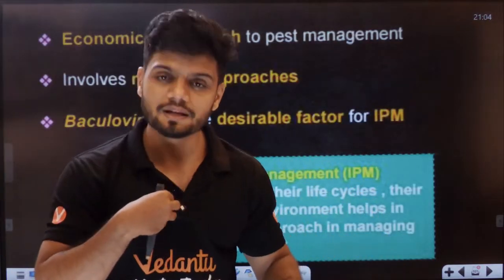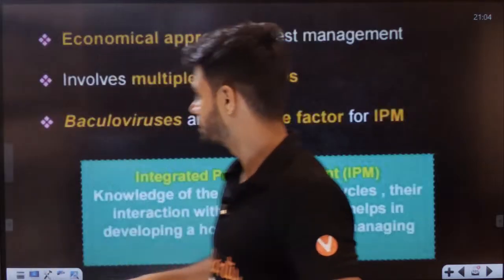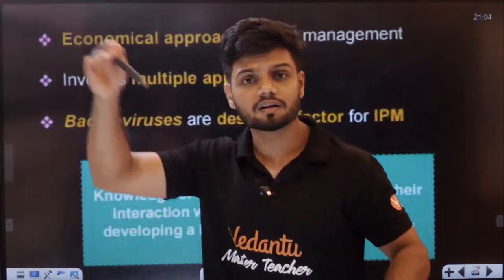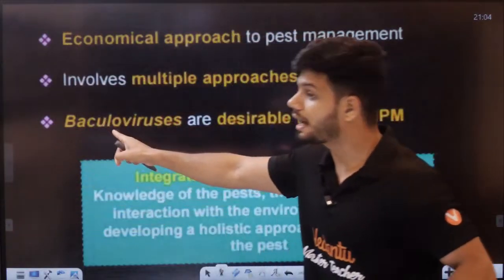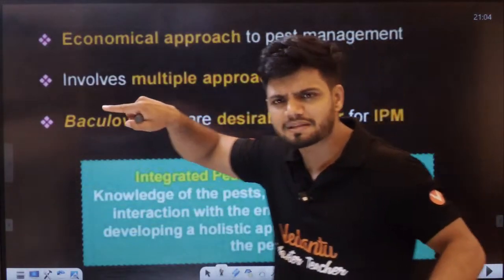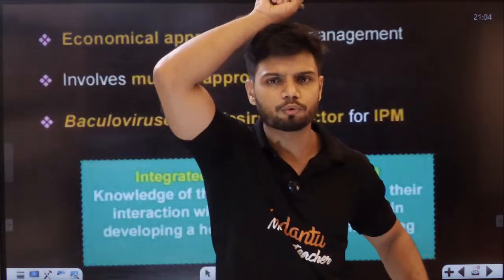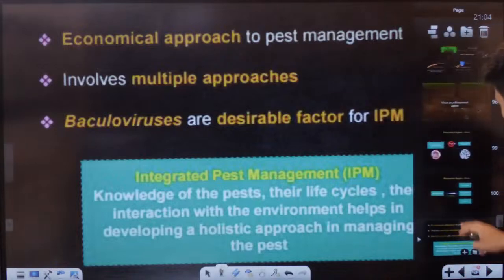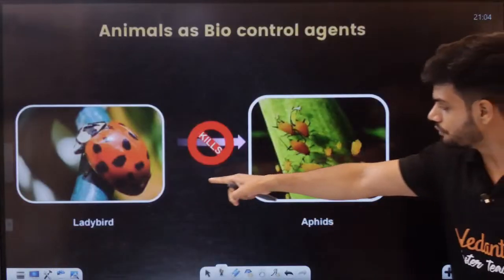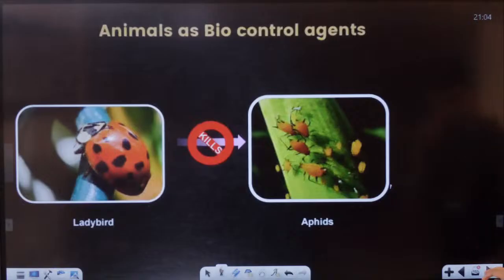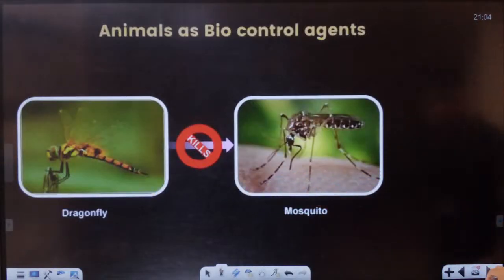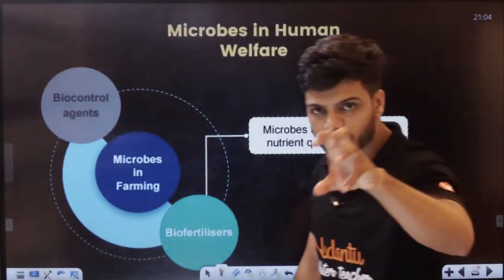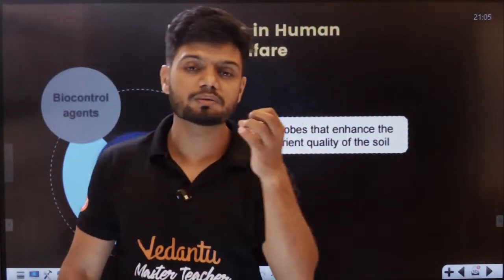So the microbe is helping us to control the pest. And baculovirus is the best because baculovirus will never kill the other organisms. It is very target specific. It is like a missile. This missile will only go and kill that arthropod. It will not kill anyone else. Very amazing missile it is. Okay, students, the ladybird will kill the aphids. The dragonfly will kill the mosquitoes. That is the entire biocontrol. So we can control other organisms using microbes.